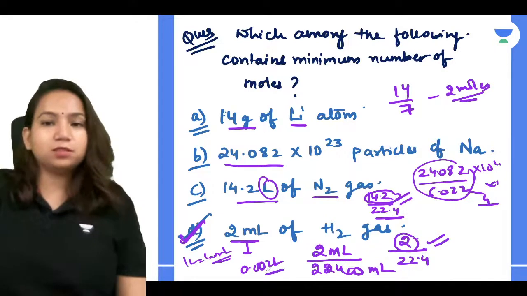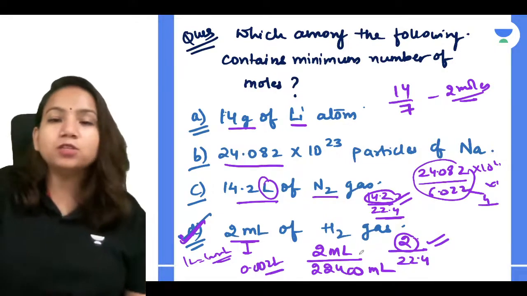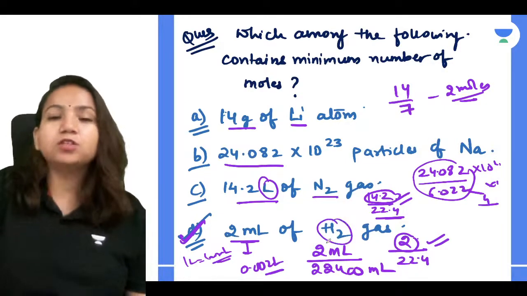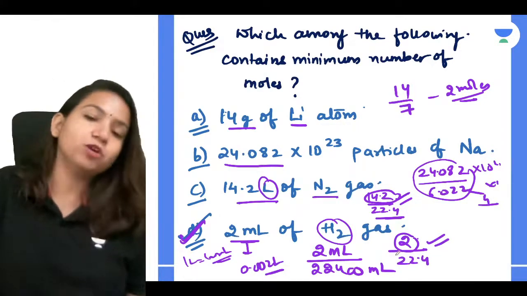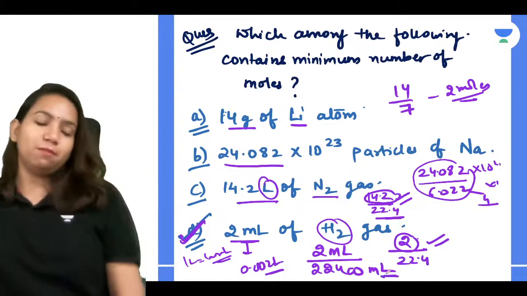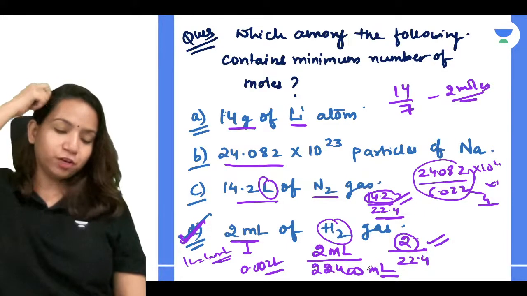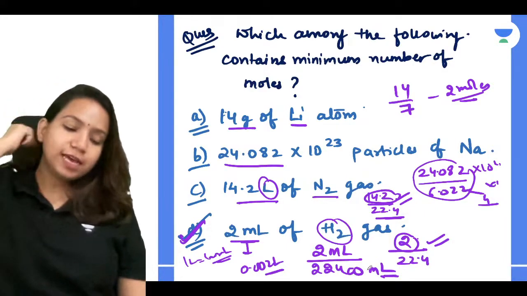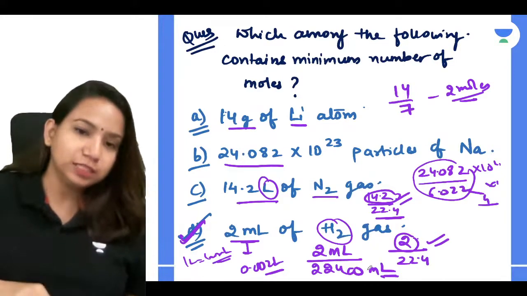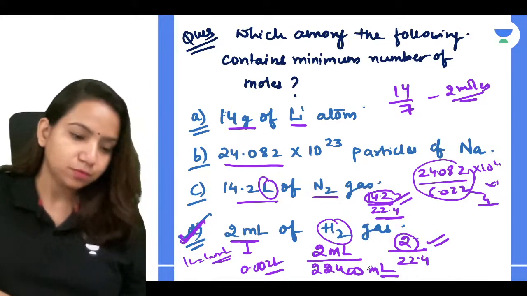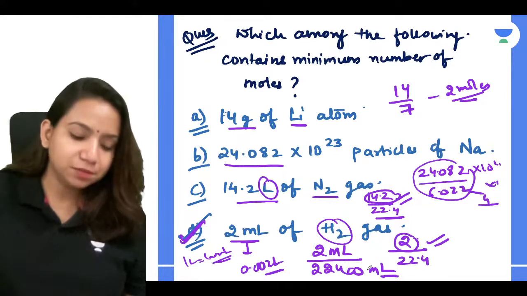Or you can convert the 22.4 liter into ml, which is 22400 ml, and you will get the minimum value here. Yes, everyone understood it. So the correct answer is D. I hope everyone is clear.